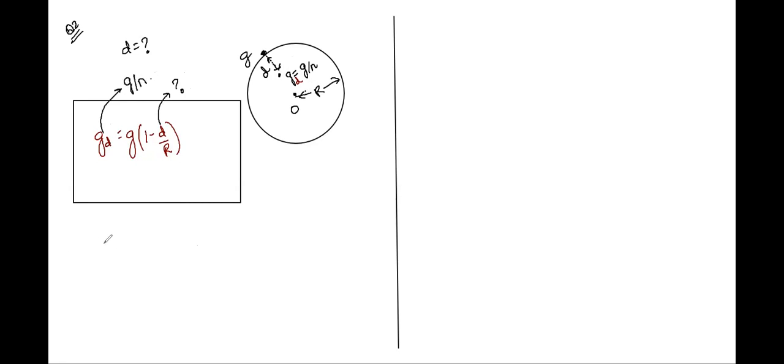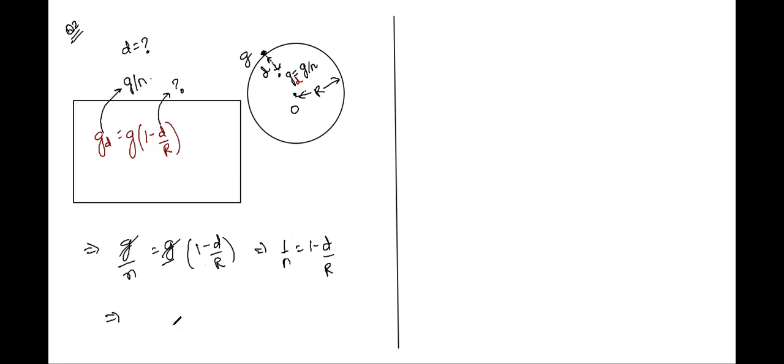So how will we go about it, Siddharth? First off, directly substitute and simplify as far as we can. So we cancel that g on both sides, and then we get 1 by n equals 1 minus d by r. After which it is a simple play of algebra, right? So we'll take g from both sides, giving us 1 by n is equal to 1 minus d by r.